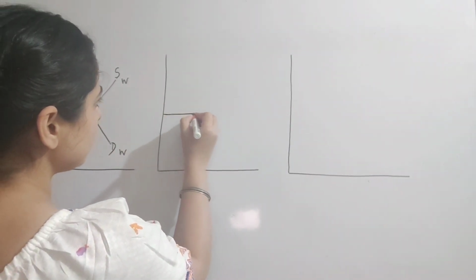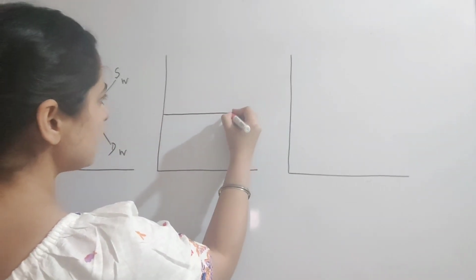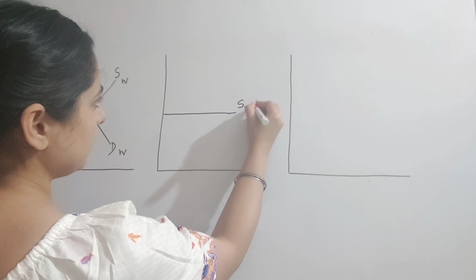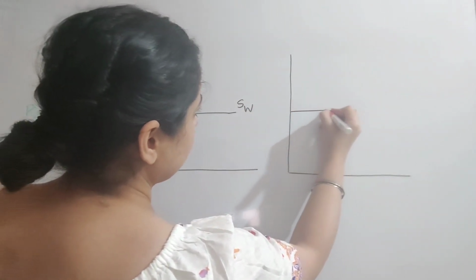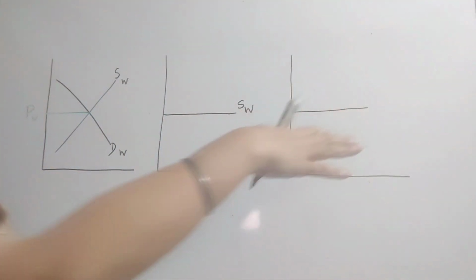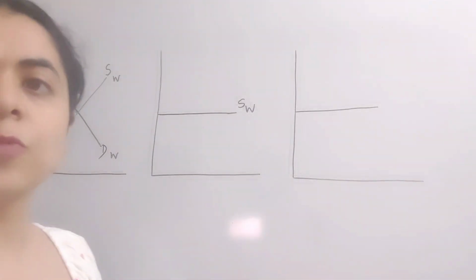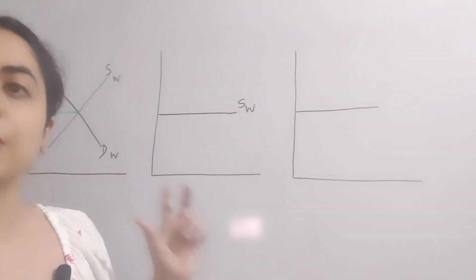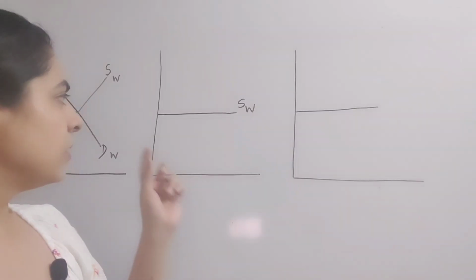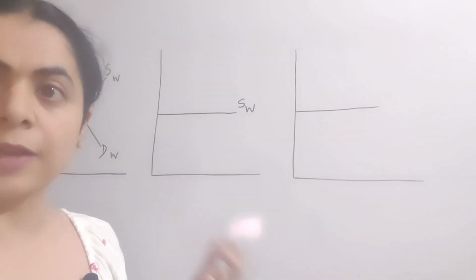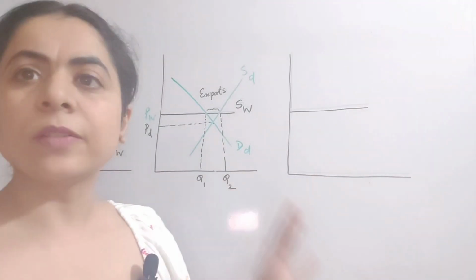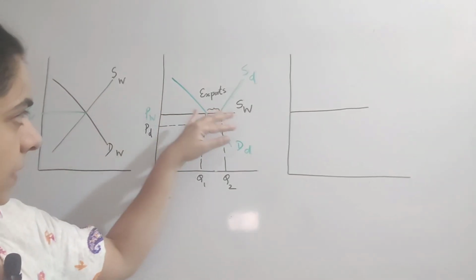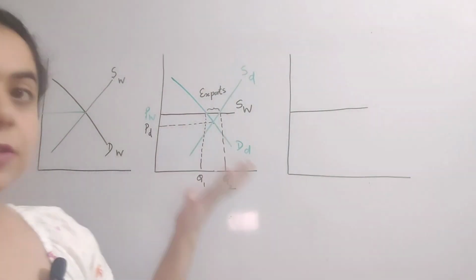So as we can see here, this is the world supply curve, and this world supply curve is perfectly elastic. This perfectly elastic world supply curve represents that the countries trading here will be price takers and not price makers. Now let's assume that here there is a country A. So this country A will accept the world price, and the world supply curve here is perfectly elastic.